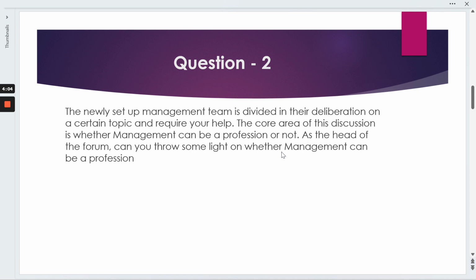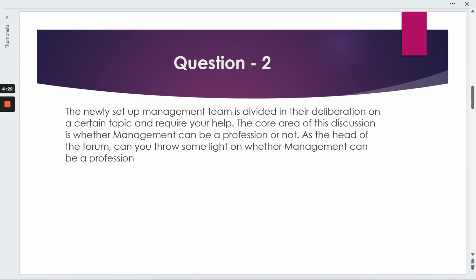Going to our second question: the newly set up management team is divided in their deliberation on a certain topic and requires your help. The core area of this discussion is whether management can be a profession or not. As head of the forum, can you throw some light on whether management can be a profession?